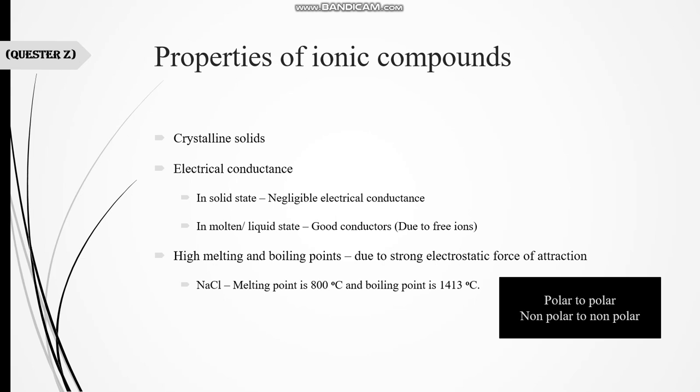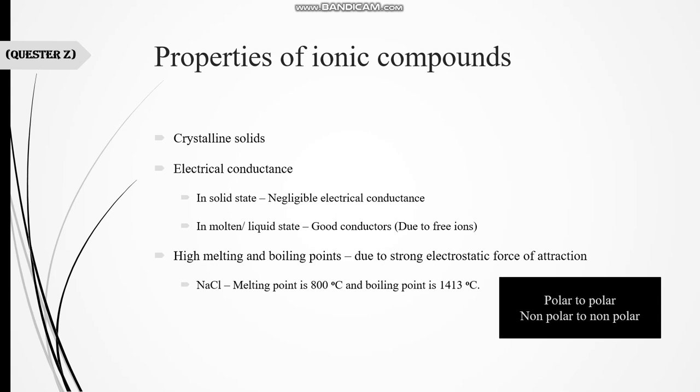Moving towards another important property, let's discuss a very important law of dissolving substances. There are two categories of compounds: polar and non-polar. Polar compounds always dissolve in polar compounds, while non-polar compounds always dissolve in non-polar compounds. Polar stands for charges.